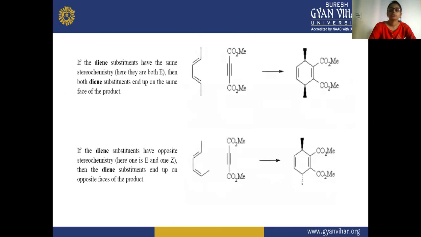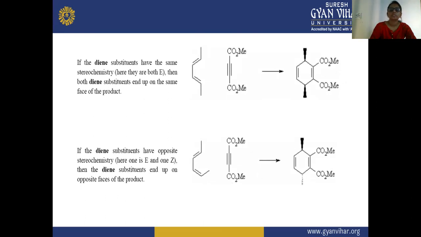So if the diene substituents have the same stereochemistry, here they are both E, then the diene substituents end up on the same face of the product. So if they have the same stereochemistry, the product also has the same stereochemistry, as we have discussed in cis and trans.